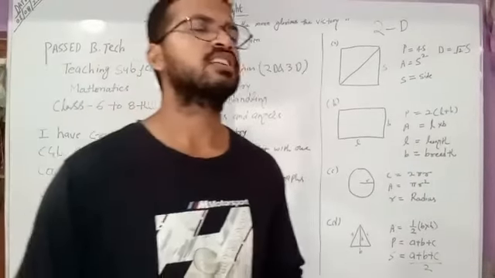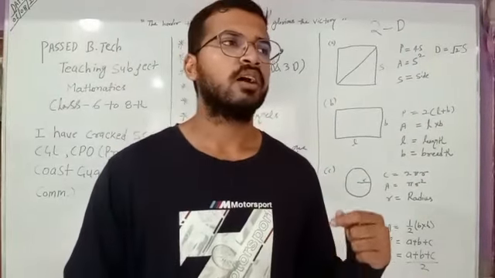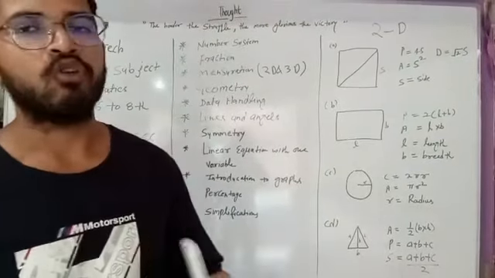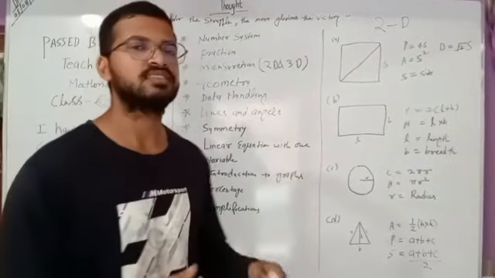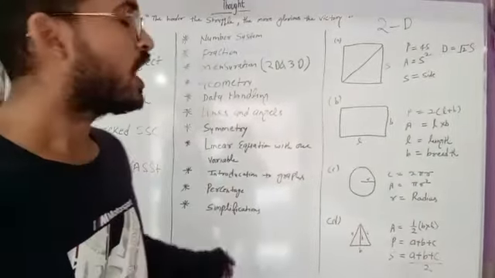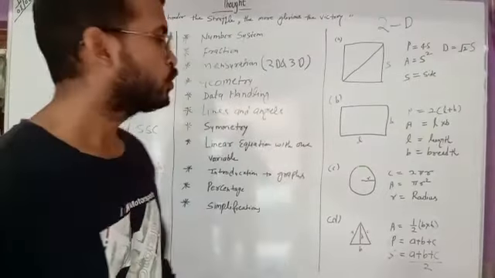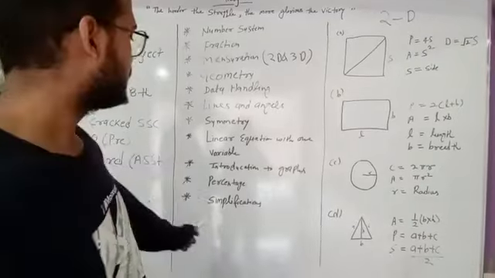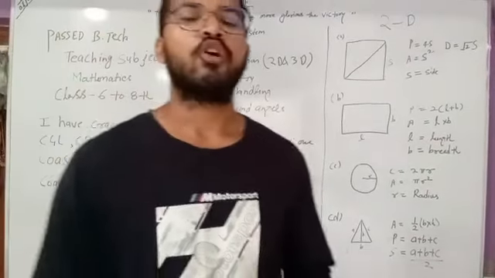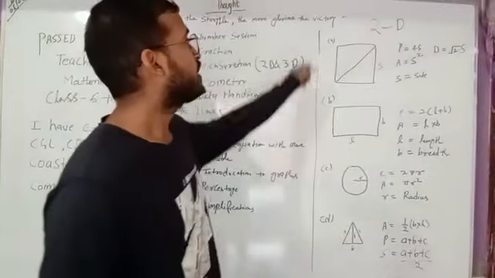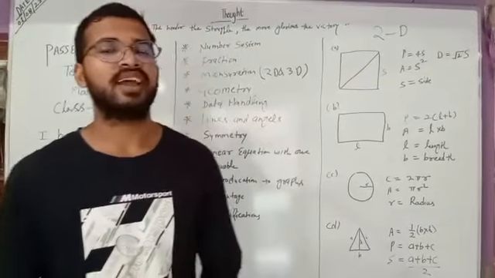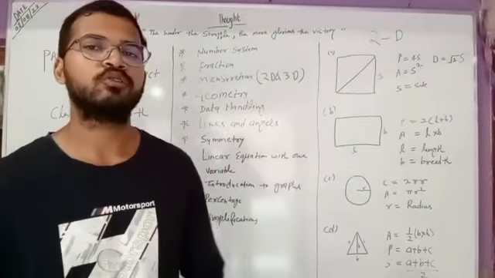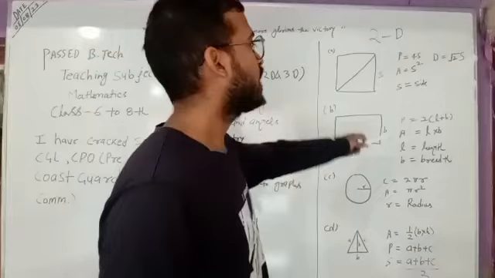So how to convert fractions and decimals into percentage, how to calculate percentage, how to convert percentage into decimals. All these things will be in the percentage. Simplifications. In simplification we will study how to quicken the maths, or how fast to get the solution of addition, subtraction, multiplication, division, how to use BODMAS rule, how to use Vedic maths in this. All these things, square roots, cube roots, all these are in the simplification.